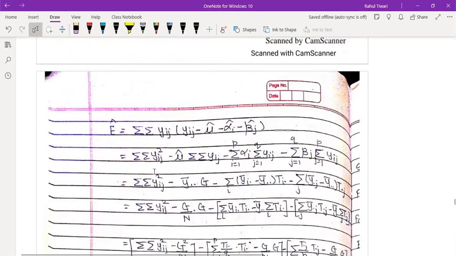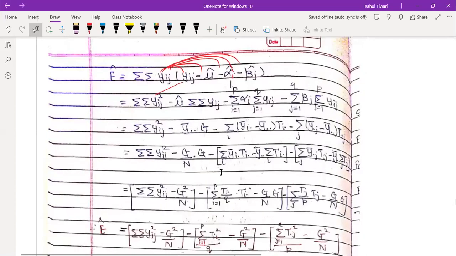So what you have to do? Get again this term and multiply each term. Now look at here. First step is very simple. Second step, you can take mu hat double summation yij. Very simple. Now summation over alpha i, and summation over j yij, because we need to take i ka range together separate and j ka range together. Similarly, this term also, right? Because you already know about this, so we can always go with i and j and properly substitute.